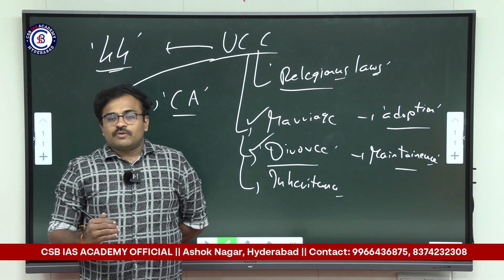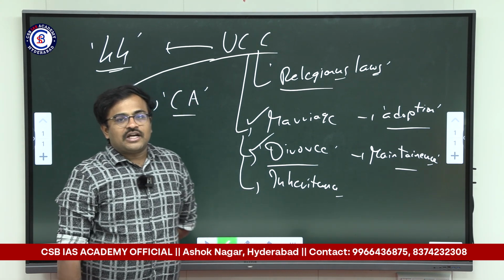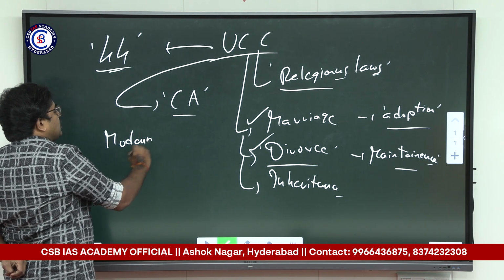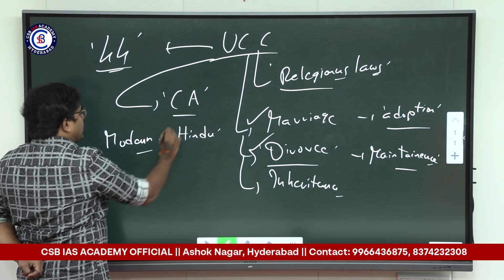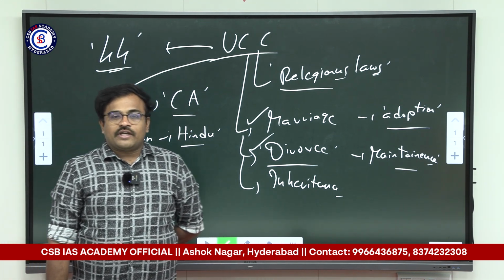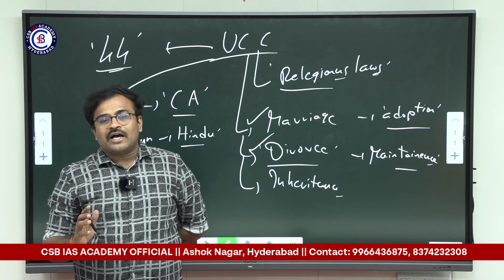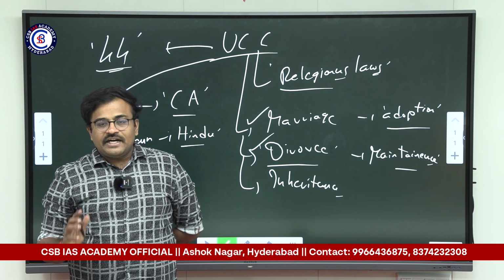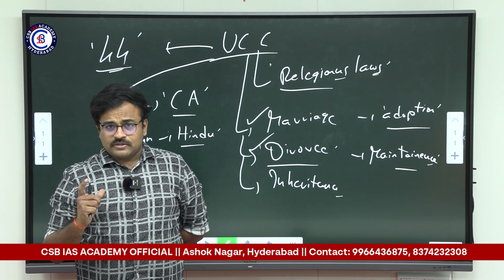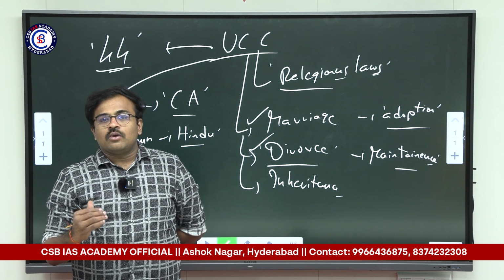After it was made part of the directive principles of state policy, in the 1950s the traditional Hindu law was changed and a modern legal code was given to the Hindus. For the Hindu community, the civil code was removed from the influence of religion. Even though the original Hindu code was drafted by Dr. B.R. Ambedkar, in the 1950s, in a slightly diluted format, the Hindu civil code was passed by the central government as four separate laws in the year 1956. From then on, the Hindu law was more modern.